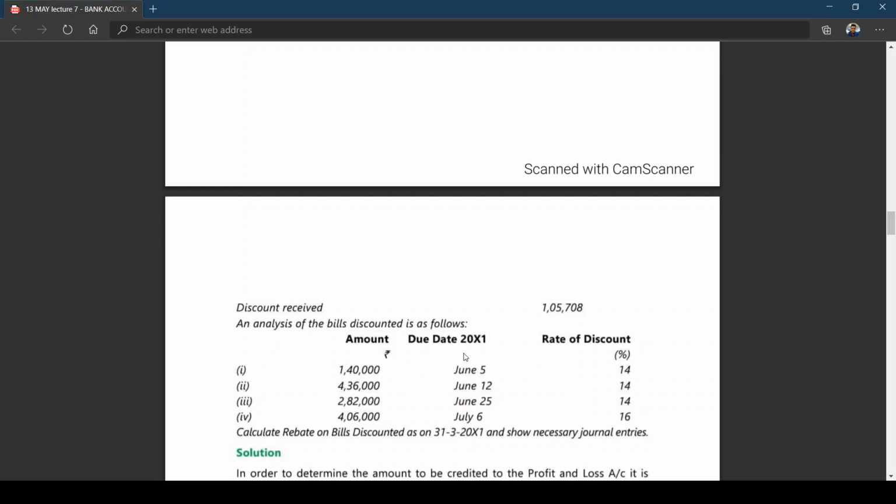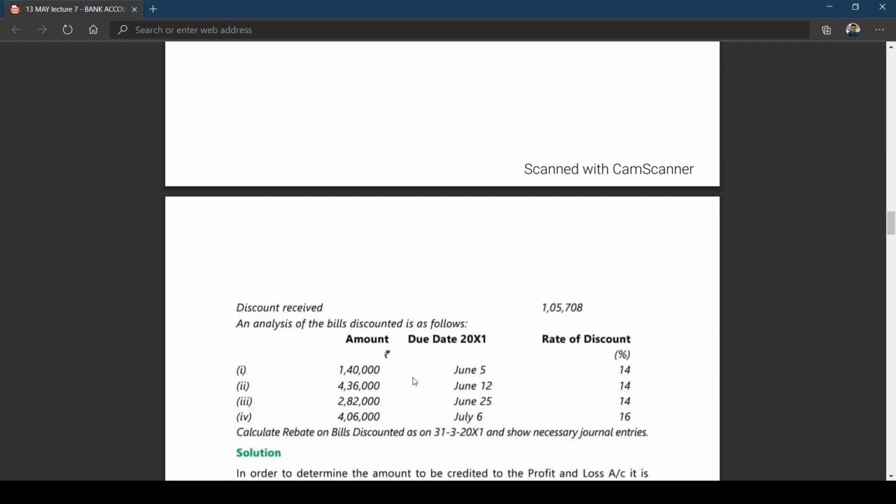You have to calculate closing rebate from 31st March 11 to June 5, June 12, June 25, July 6, at the rate of 14% on this amount, so that we'll be getting the discount relating to next year on 1,40,000, on 4,36,000, on 2,82,000, and on 4,06,000.